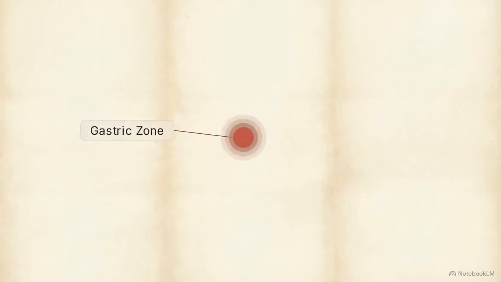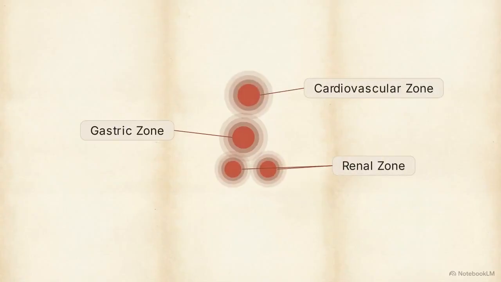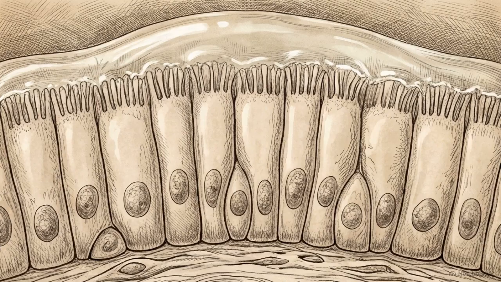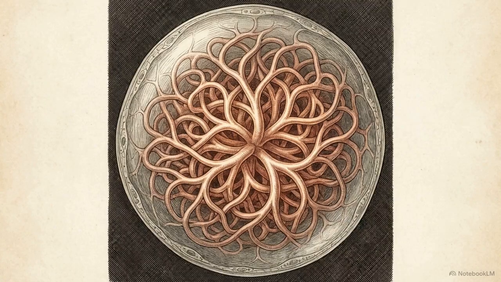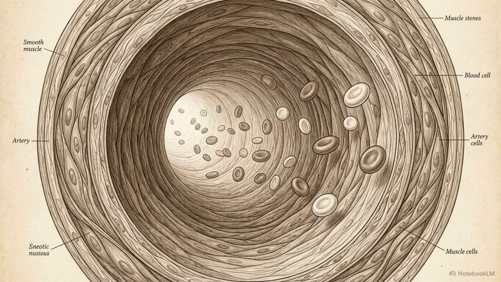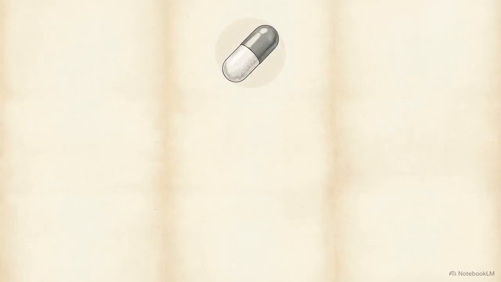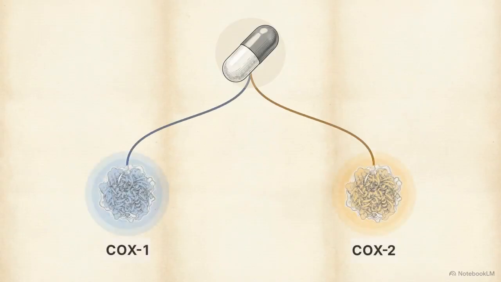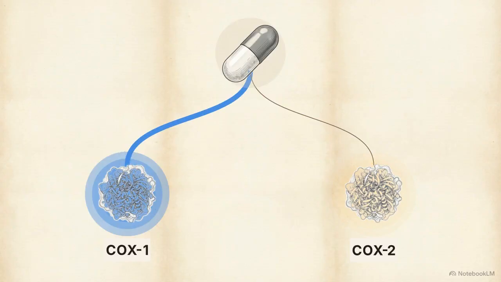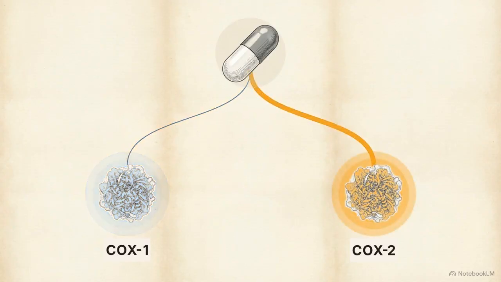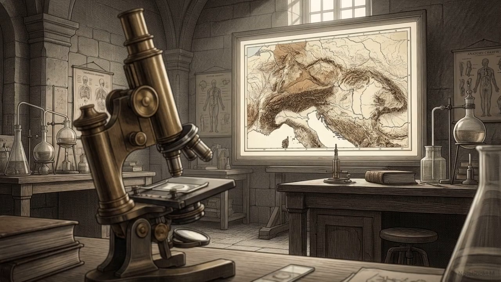But blocking this pathway exposes specific vulnerabilities across the body: the gastric mucosa, the renal filtration system, and cardiovascular hemodynamics. The exact toxicity profile of any given NSAID is determined by how it splits its inhibitory power between two distinct enzyme isoforms, COX-1 and COX-2. Preventing drug-induced organ failure requires mapping the differential expression of these two specific enzymes.